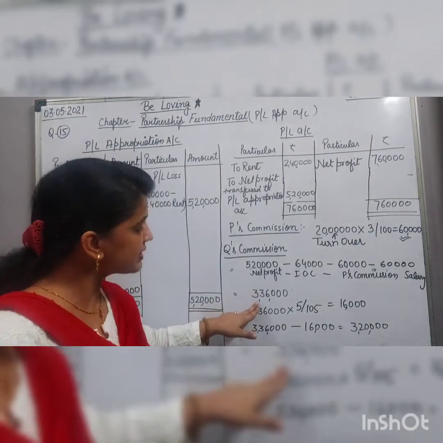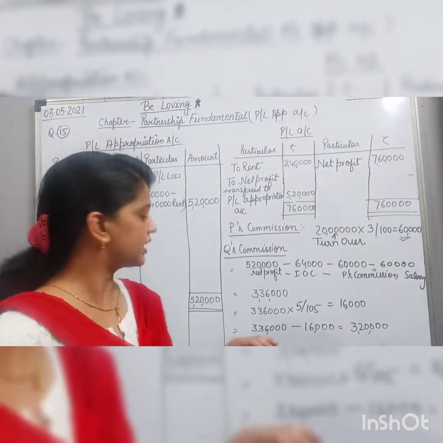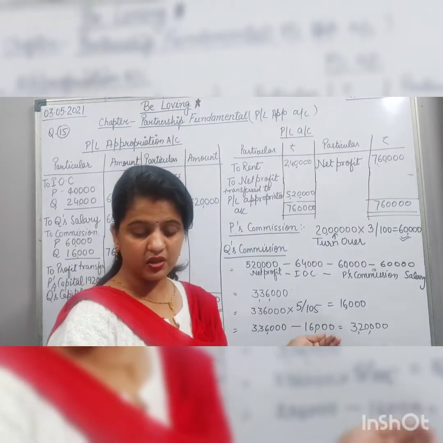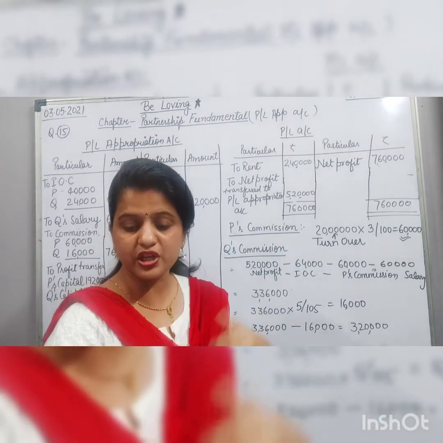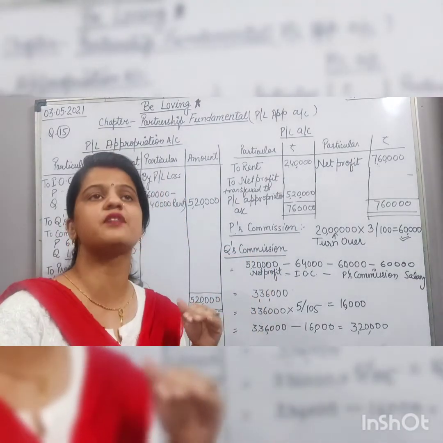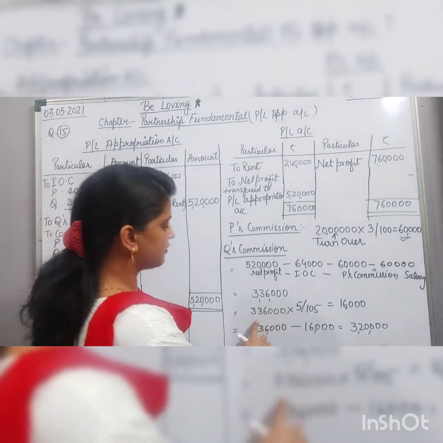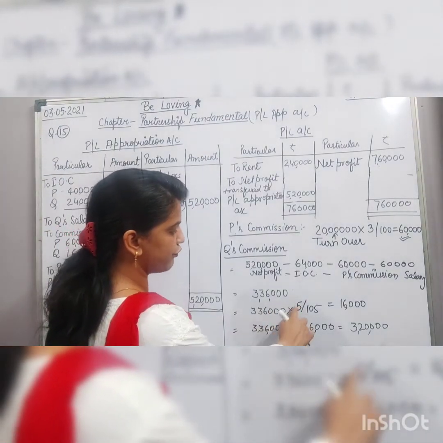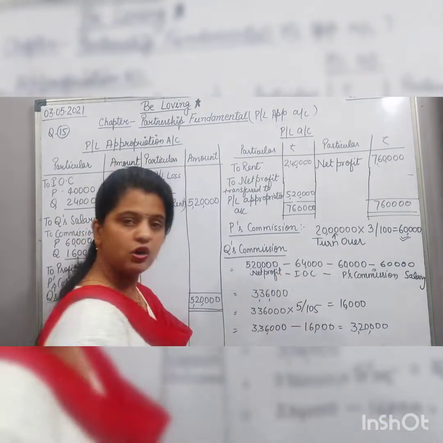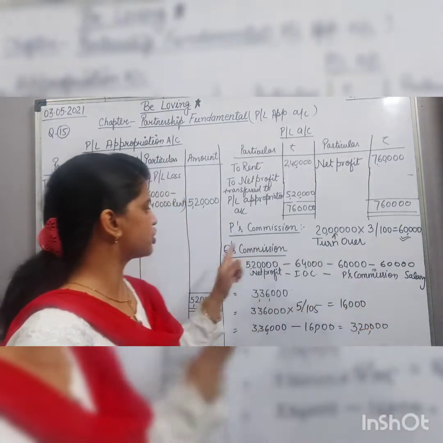36,000, and on this 3 lakh 36,000, we have to calculate the commission of Q. Because it is said that after deduction of these, that is, after charging commission, we have to add the rate of commission to 100. So 3,36,000 into 5 upon 105, and then we'll get 16,000. So this will be the commission of Q.